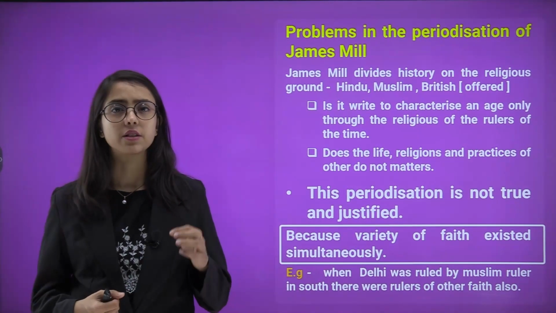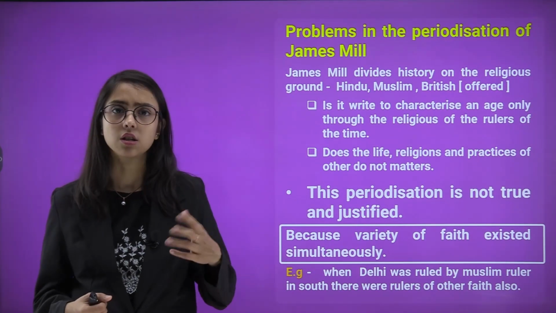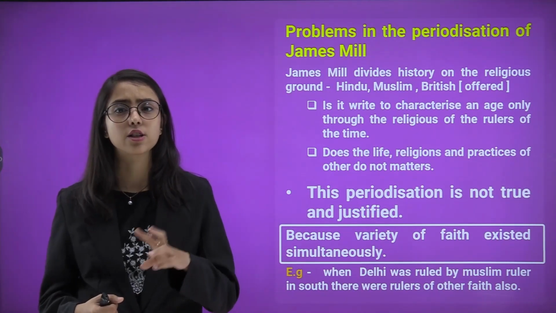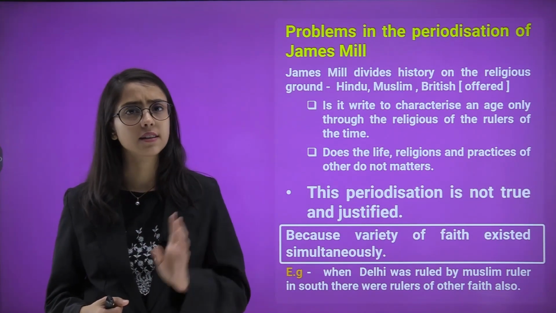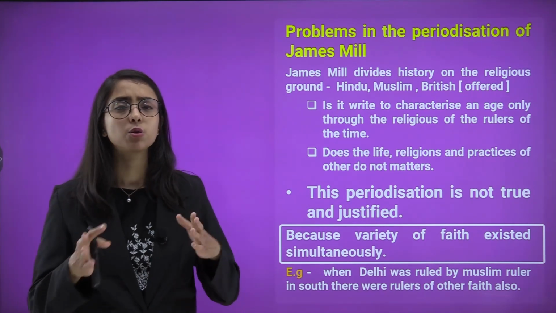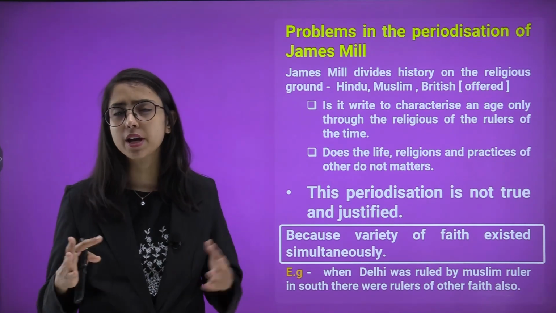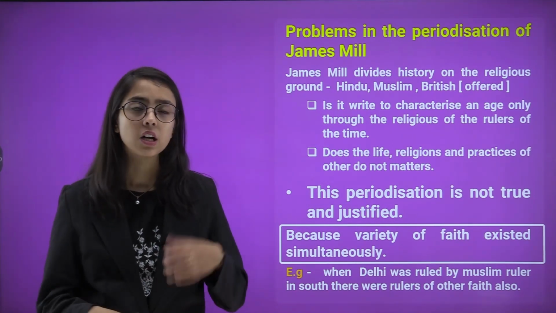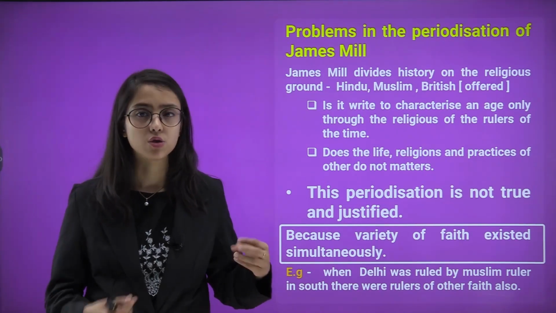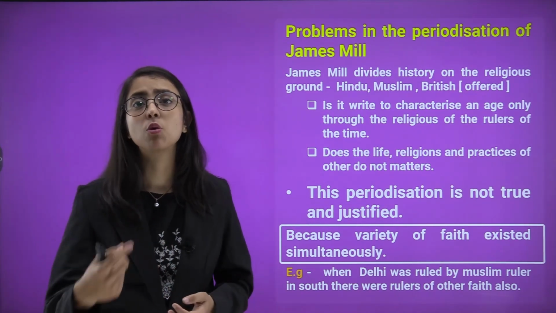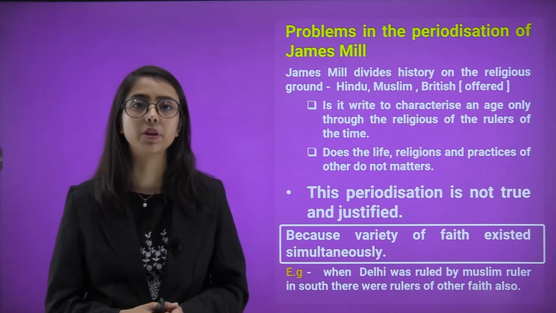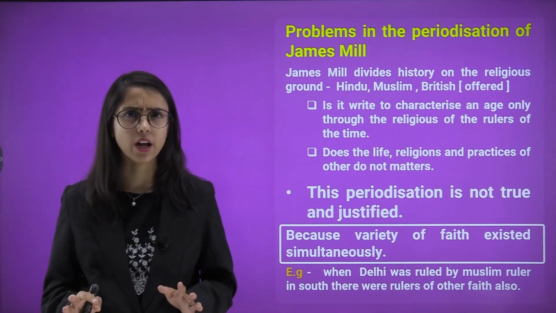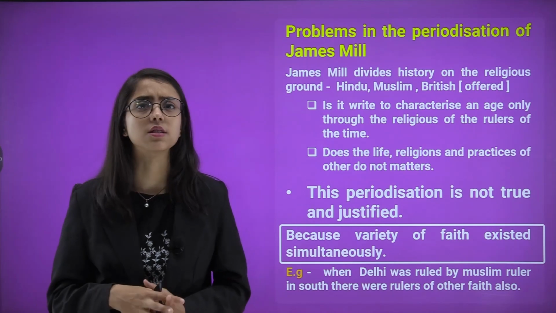Now, James Mill divided history on religious grounds under Hindu, Muslim and British. Is it right to characterize an age only through the religion of the rulers at that time? For example, he divided into Hindu, Muslim and Britishers, which is based on more or less the religion of the rulers who dominated India at that time. Earlier, there were rulers who were Hindu, so Hindu period. Then there were Mughals, that period is known as a Muslim period. Then after that the Britishers came in, that period is known as a British period. So, is it right? Because there are other factors also to consider.